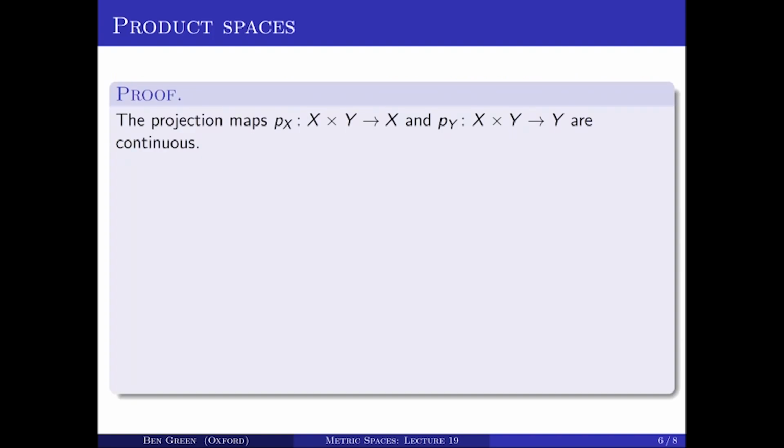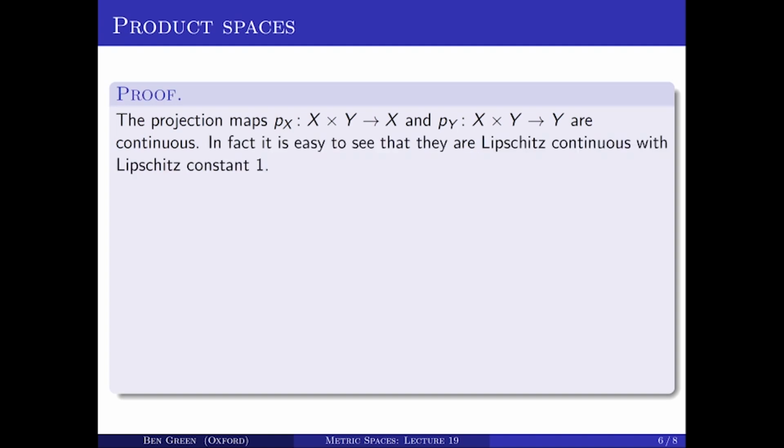Well, we have these two projection maps that take a point (x, y) and map it first to x. That's called projection map p_x. And the projection map p_y takes the point (x, y) and maps it to y. Those are both continuous maps. That's an easy exercise. In fact, they're both Lipschitz maps with Lipschitz constant 1.